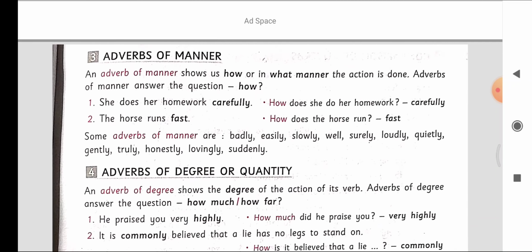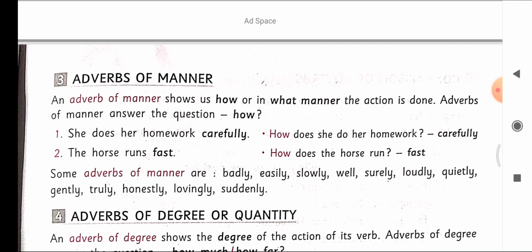So next one is adverb of manner. An adverb of manner shows us how or in what manner the action is done. Adverbs of manner answer the question how. For example, she does her homework carefully. How do you have to do your homework? You have to do your homework carefully. So carefully is the adverb of manner.